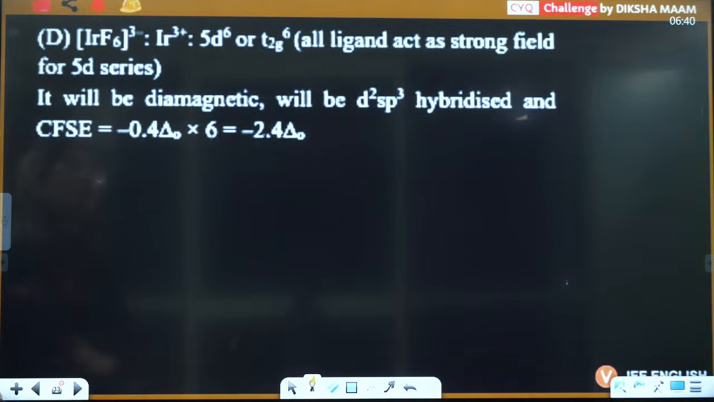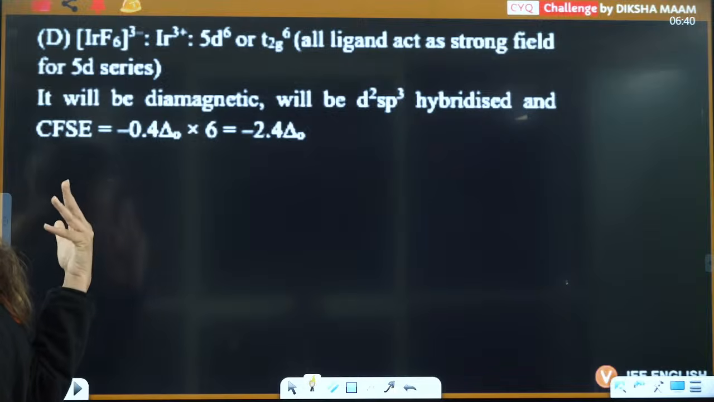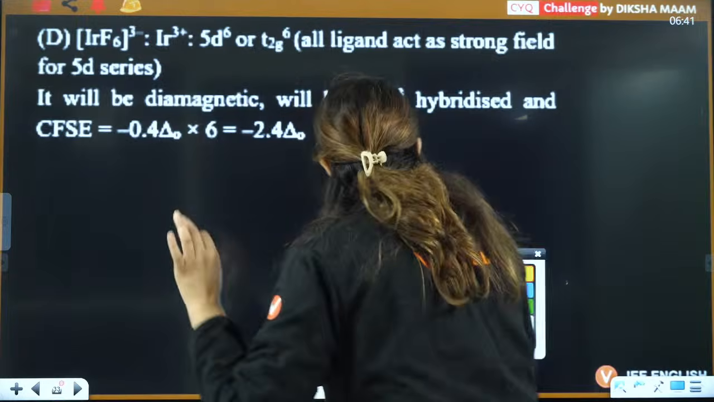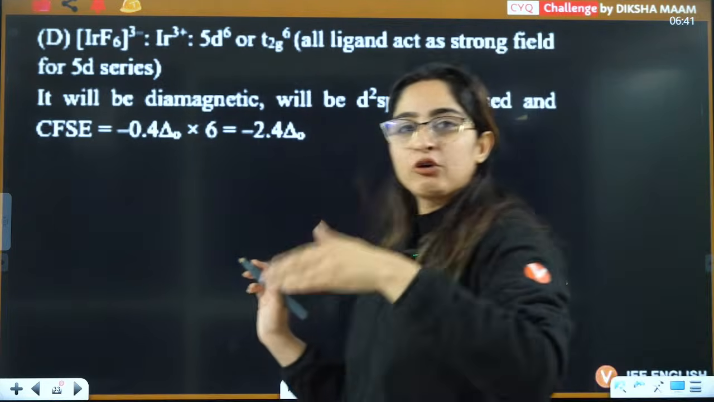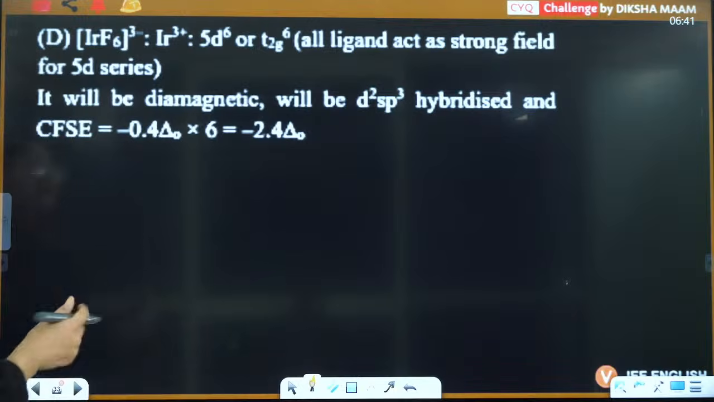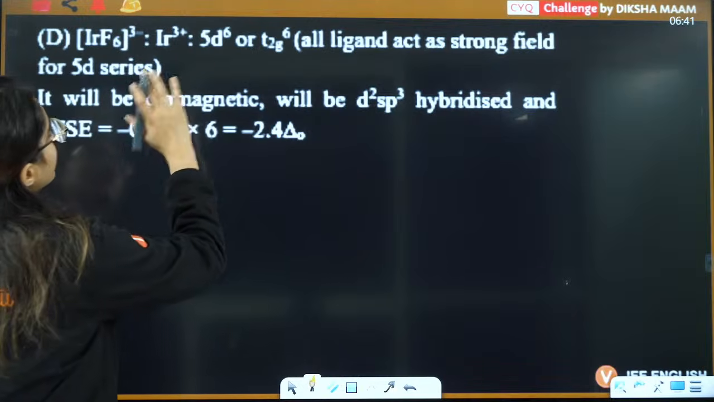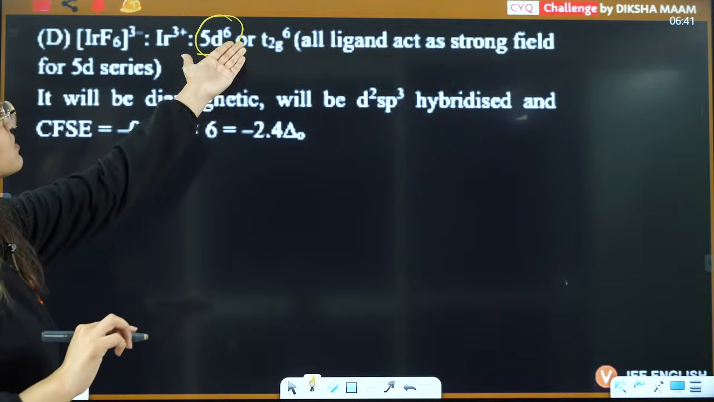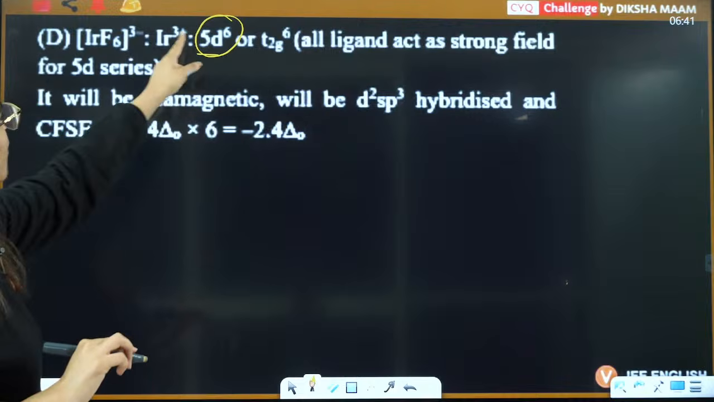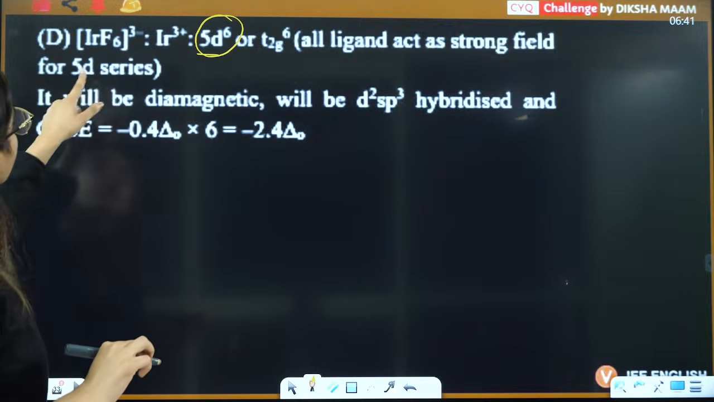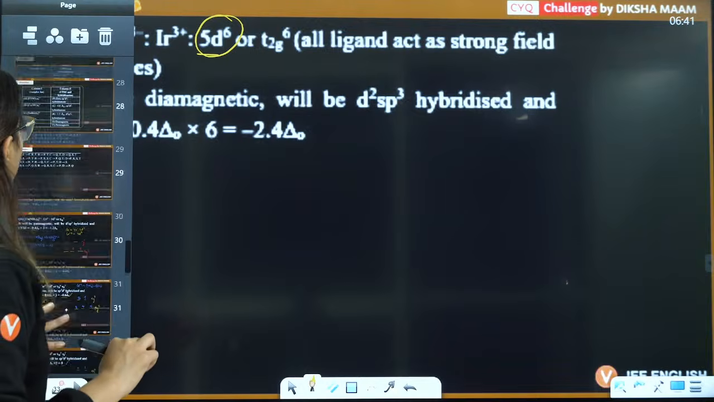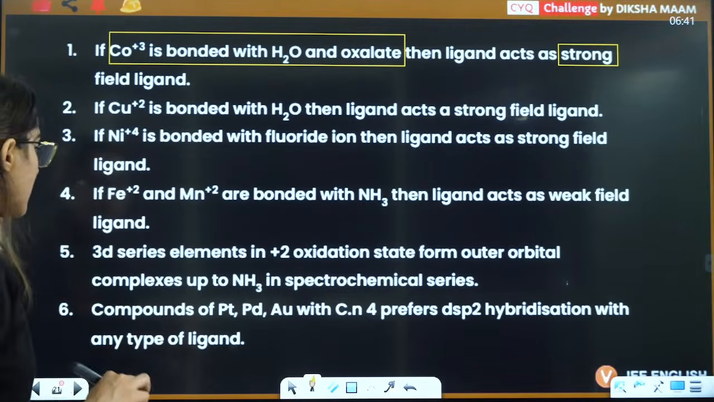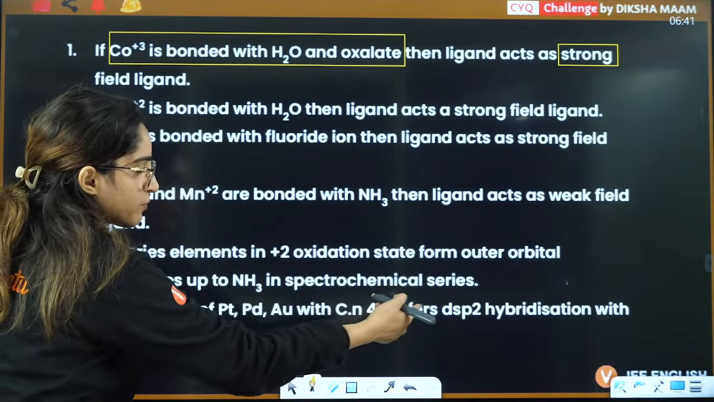Even if you don't know, ma'am, how do I define, I don't know where Ir is placed in the series. See, the simple thing is, just remember to which group it belongs in the series. According to that, you can just write the electronic configuration. After losing 3 electrons, it will become 5d6. This is T2G, and all ligands act as strong field ligands for the 5d series. This also I have written in this particular exception.